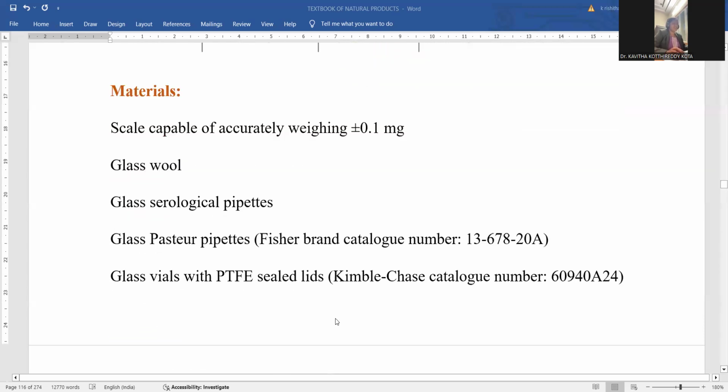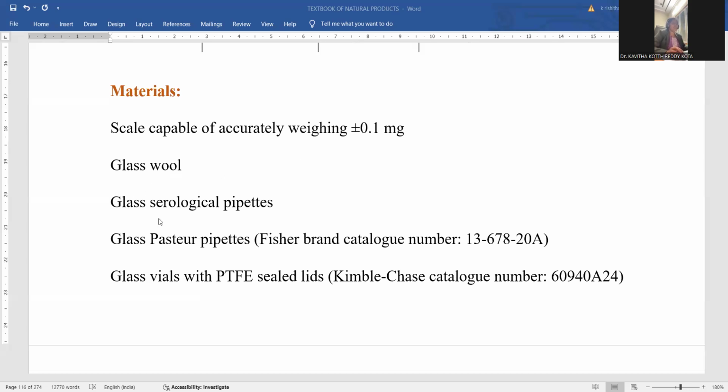In order to extract such molecules, there is a common procedure for the non-polar terpene extraction process. A scale capable of accurately weighing 0.1 milligrams, plus or minus, is required, since a minute quantity of compound is supposed to be analyzed.